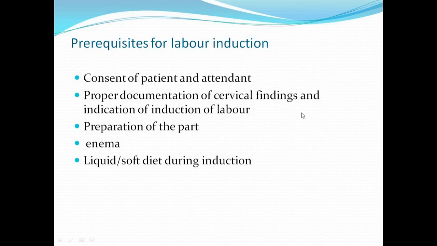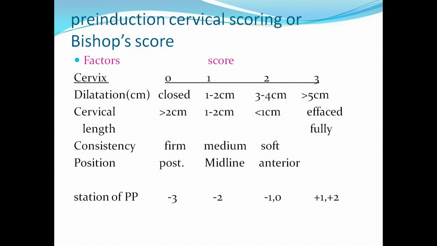Then proper documentation of cervical ripening changes and the indication for induction also should be done by the obstetrician in the case sheet. So in the case sheet, the obstetrician will also document these things. Then the obstetrician will give order for preparation of the part. Then we'll ask the woman to take a soap water enema so that the bowels are emptied. Then patient will be put on a liquid diet or a semi-solid diet or a soft diet during the process of induction. Okay, so these are all the things that you will check before actually starting the process of induction.